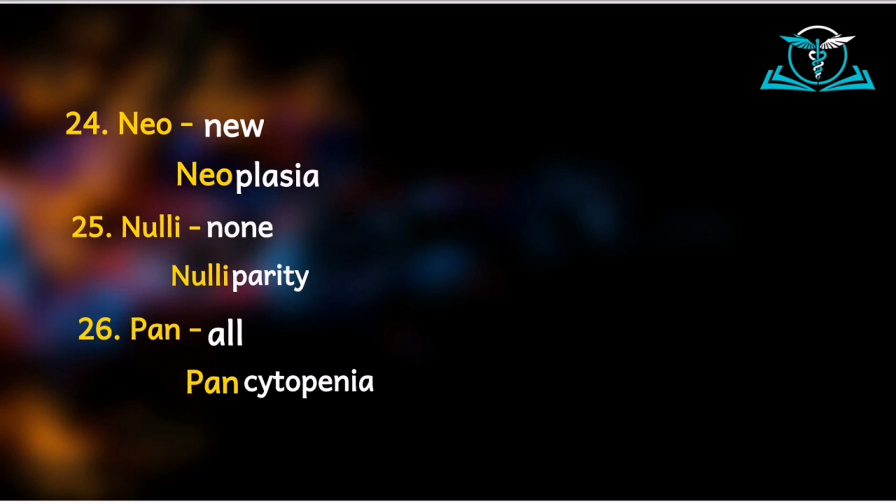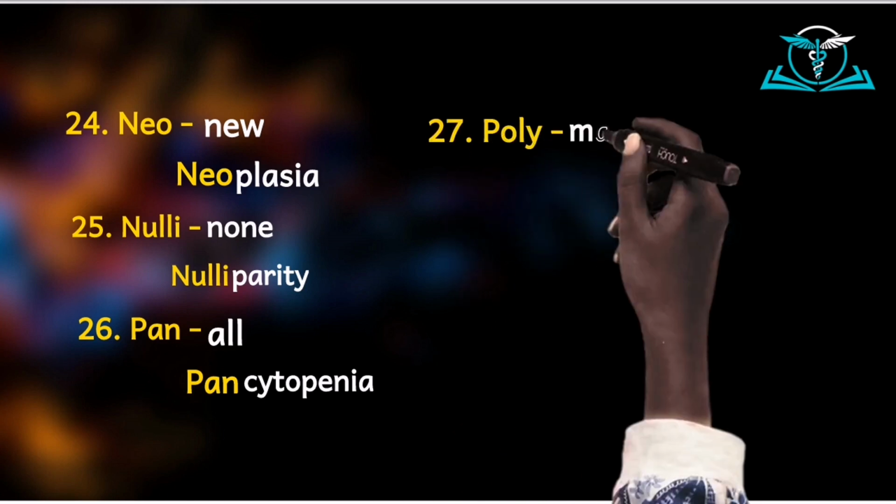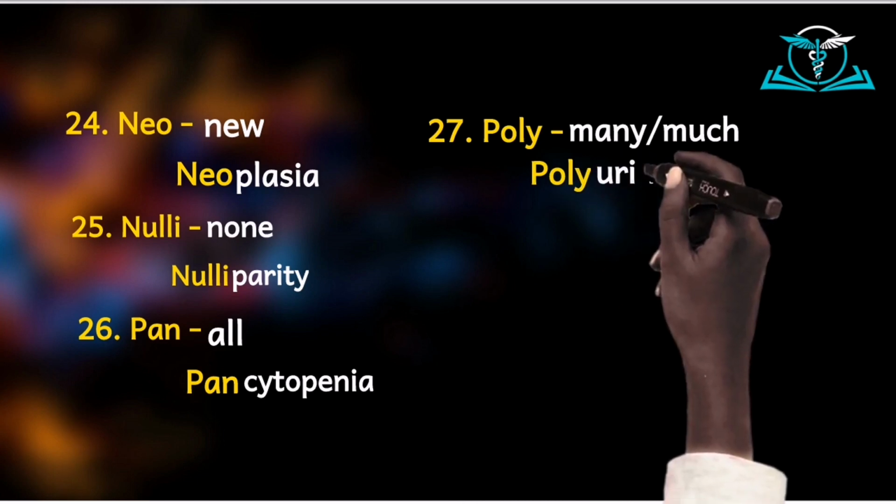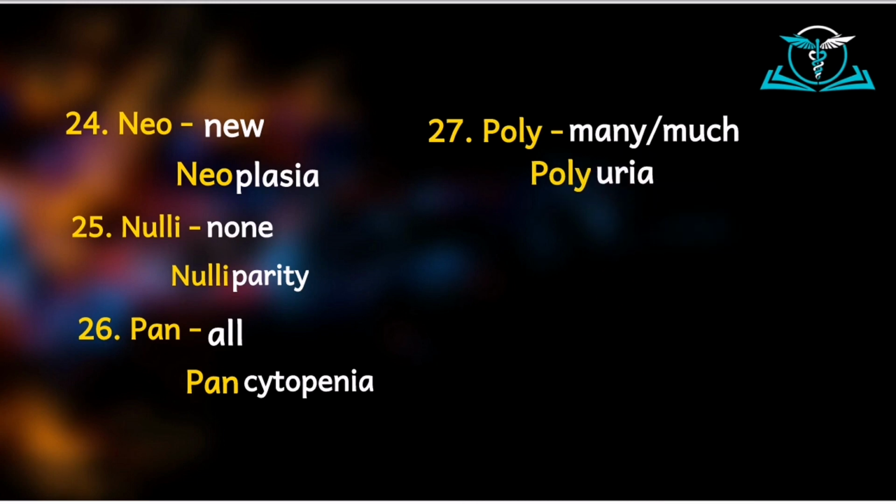Then we come to the prefix poly. Poly means many or much or too much. So polyuria. Uria has to do with urination. And so polyuria would mean increased urination.